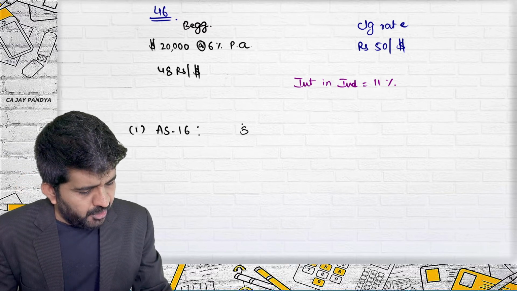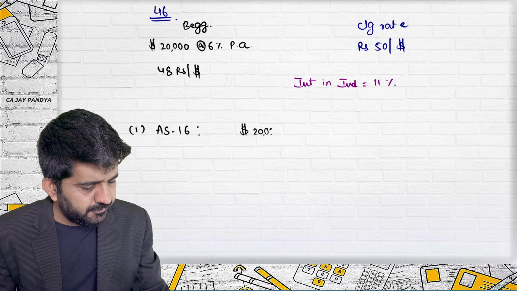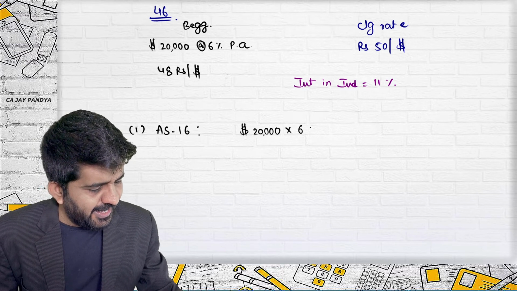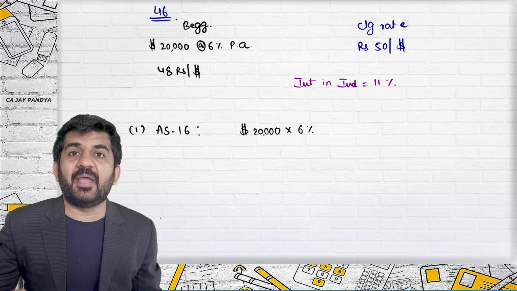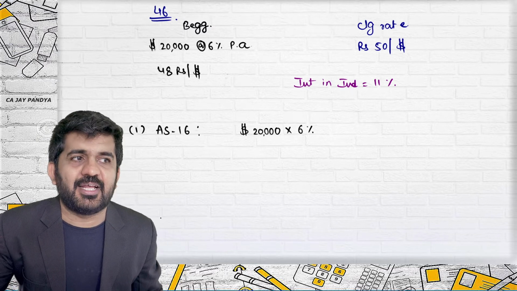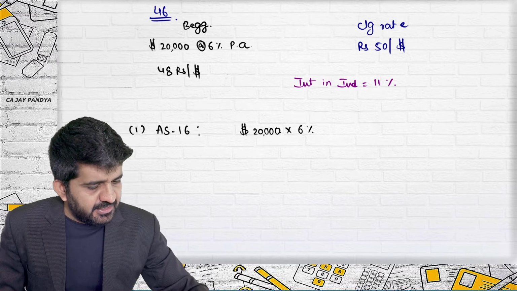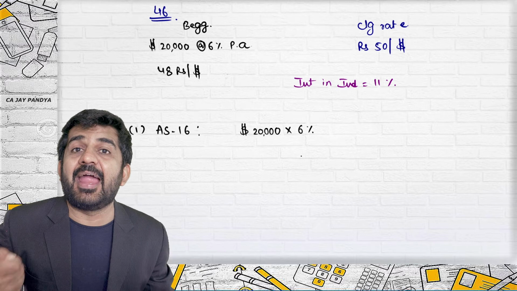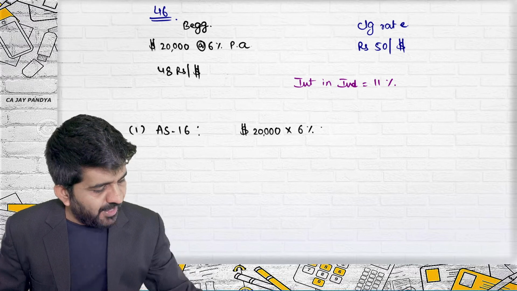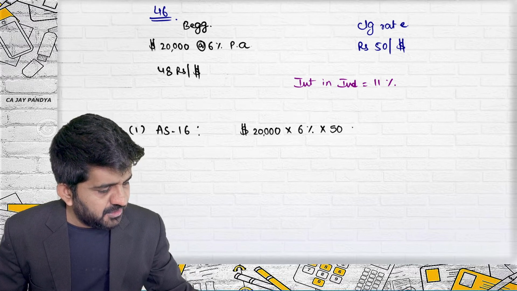Have I borrowed a loan of $20,000 at 6% interest? I will have to pay $1,200 as interest. This $1,200 interest I'll be paying at the end of the year, where my rate is ₹50 per dollar.